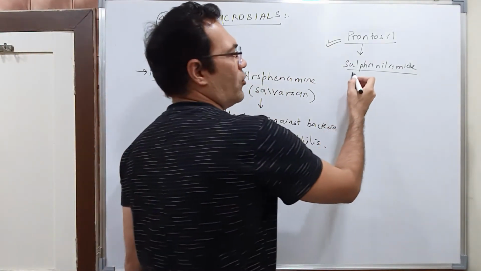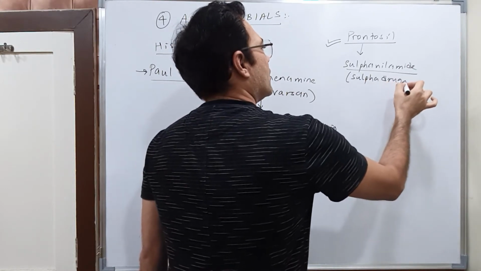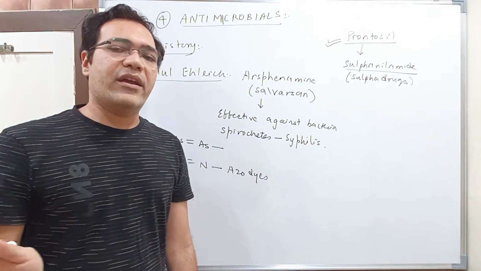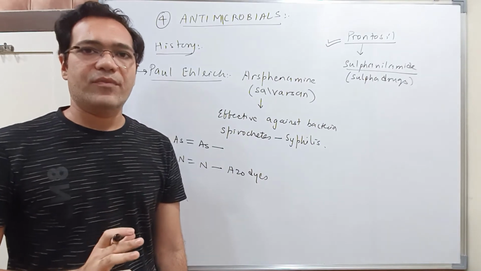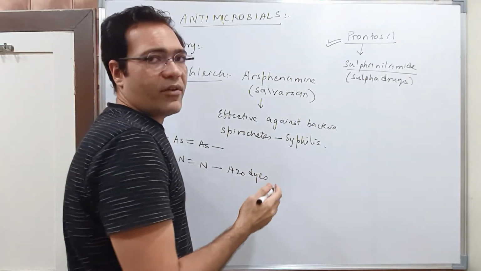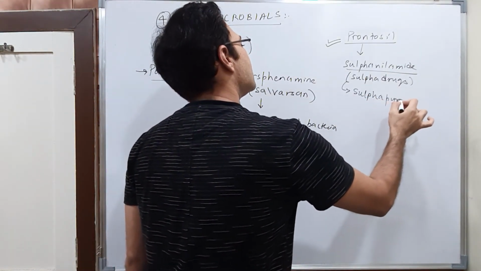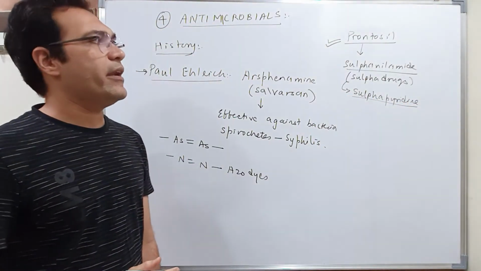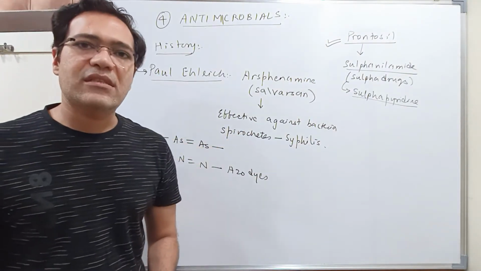Sulfanilamide comes under the category of sulfur drugs. Sulfur drugs, students, are again a very wide category of compounds. Sulfanilamide is one of the sulfur drugs. Now the most important sulfur drug, I think you might have heard, is sulfapyridine. This is the most widely used sulfur drug, sulfapyridine. Now the sulfur drugs came into existence.